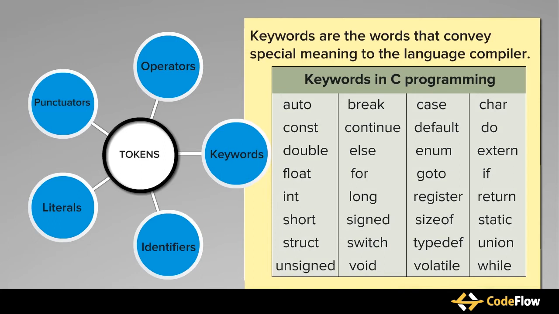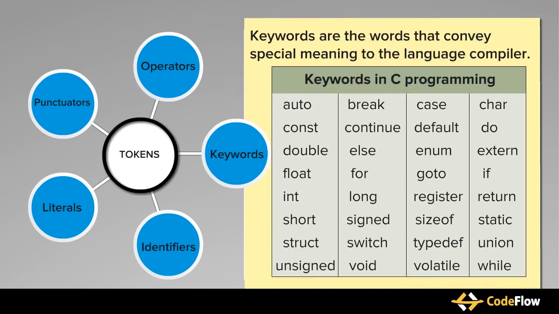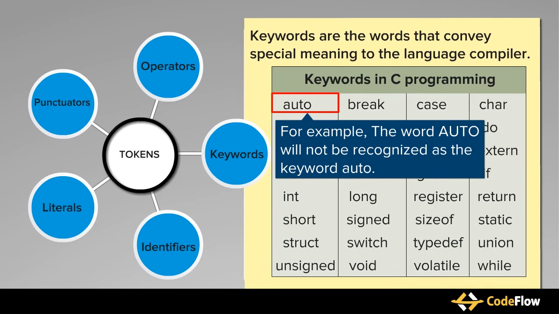Some of the keywords used in C are listed here. One important point we must consider while using a keyword is that a keyword must be written in lowercase. For example, the word Auto will not be recognized as the keyword auto.